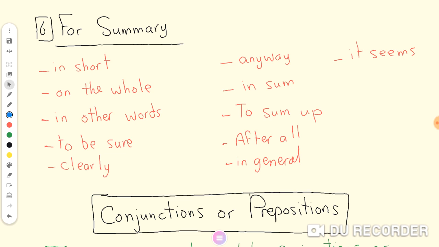As I told you, it has many different ways of punctuation marks that are used with transitional words. Plus, in reading, it will help you to determine the relationship between ideas, between sentences.